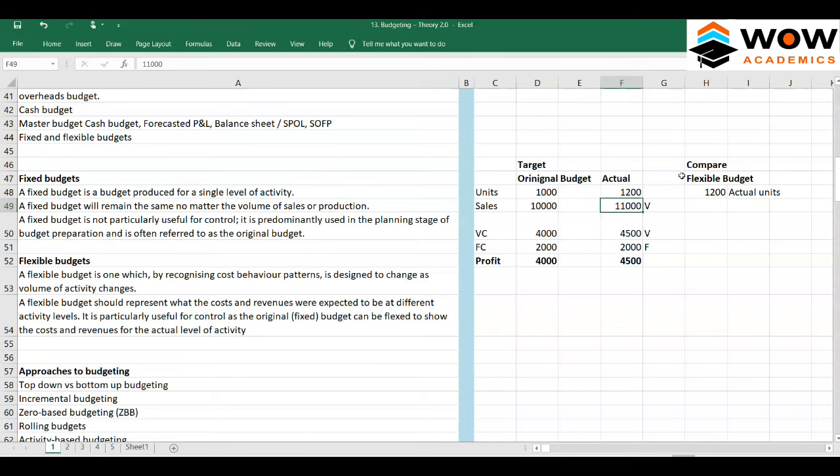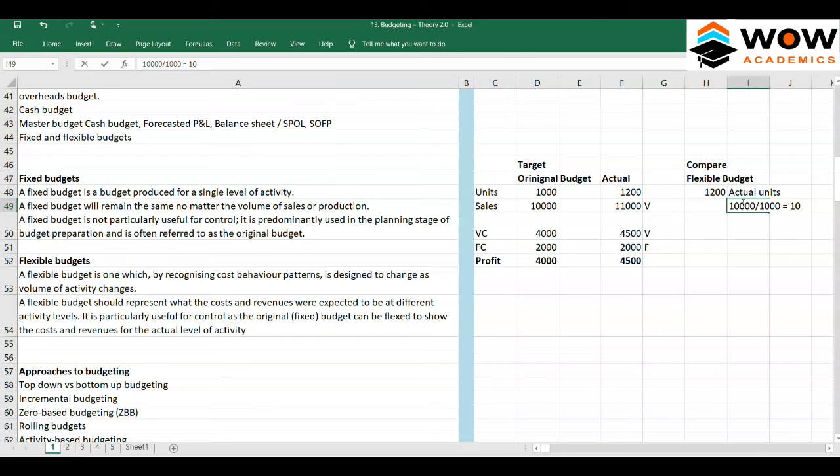So how do we take it? It is the per unit selling price, I think that would be correct. The selling price per unit would be 10,000 by 1,000, right? So the selling price per unit is 10.